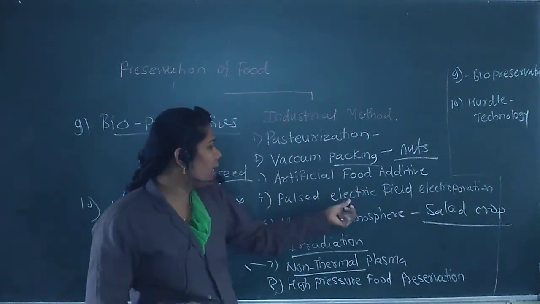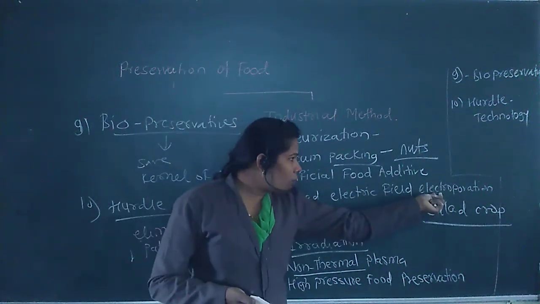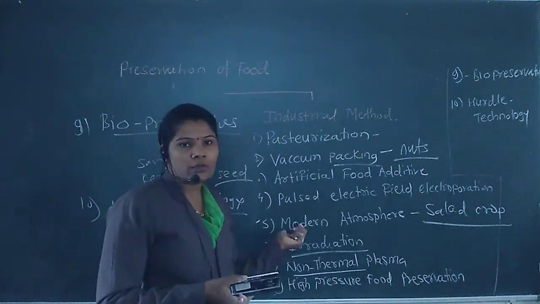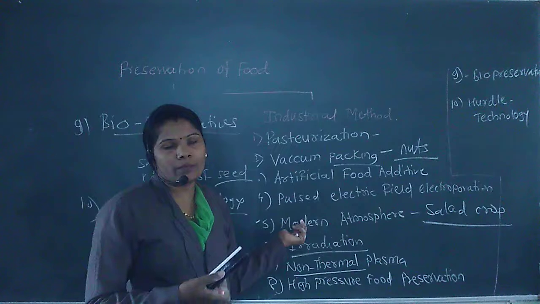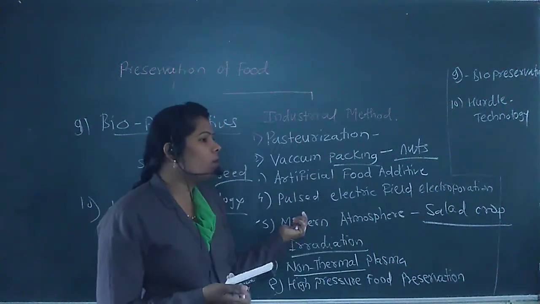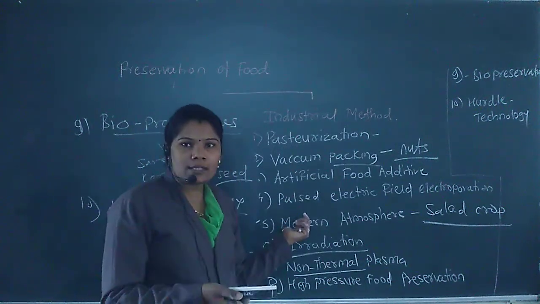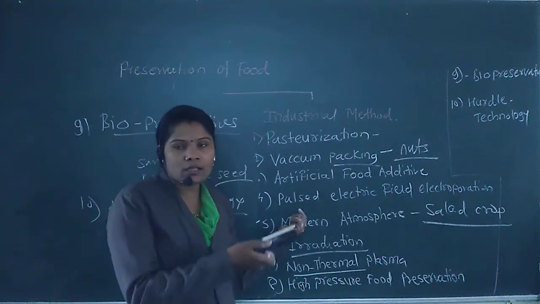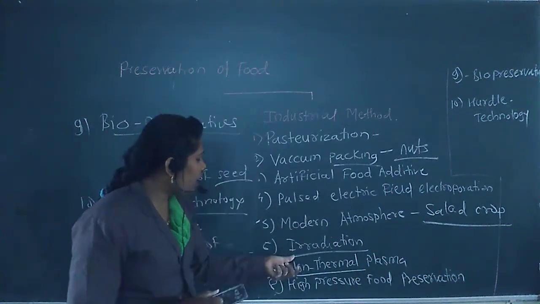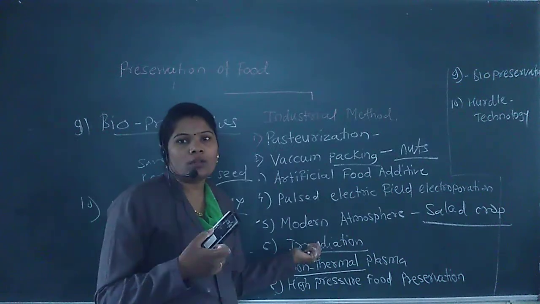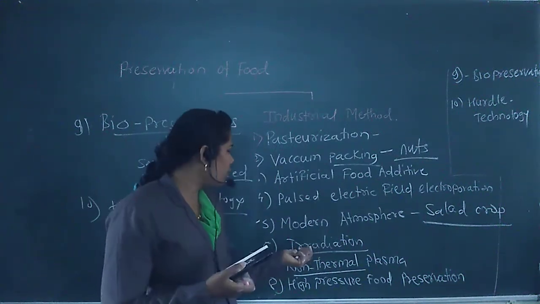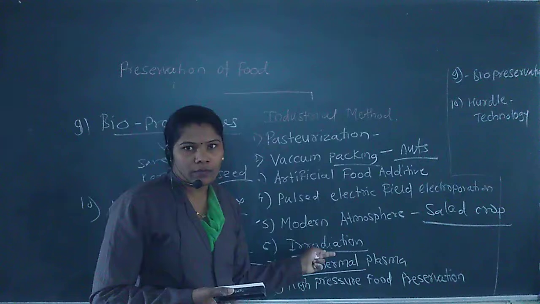Next, pulsed electric field electroporation. Next, modern atmosphere, that means we create an atmosphere by increasing the concentration of carbon dioxide, which is useful to kill the insects which are hazardous to the plant. Next, that is irradiation. We irradiate beta rays or gamma rays for the preservation of the food.